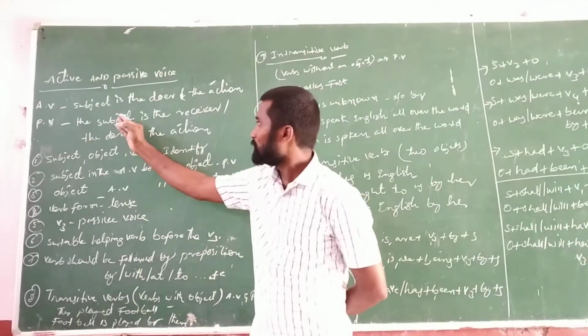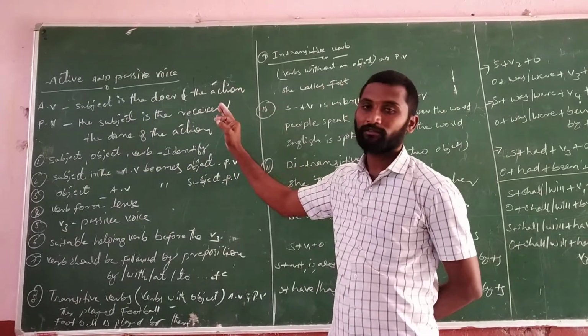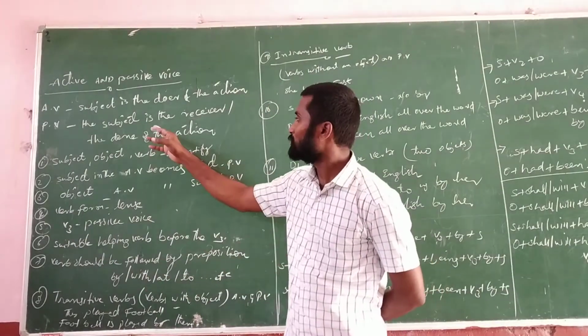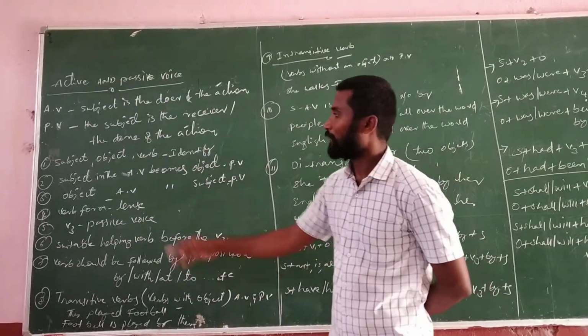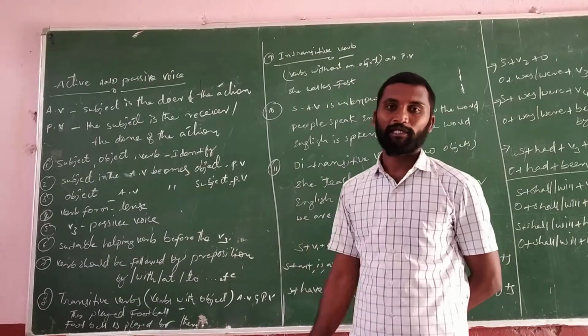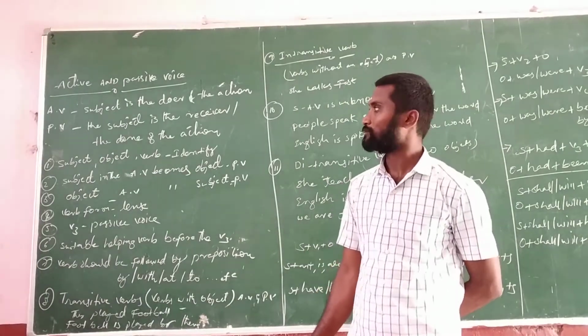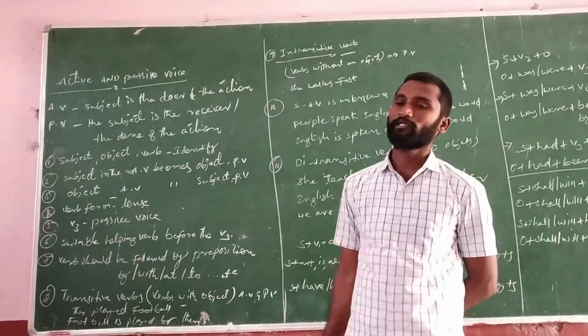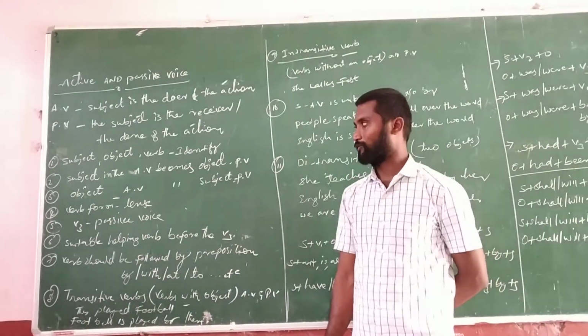So, the subject is the doer of the action. The verb tells the active voice. The subject is the receiver or the done of the action. It is a passive voice. Okay, doer of the action, active voice. Receiver of the action, passive voice.